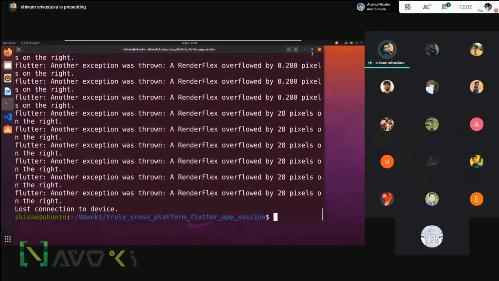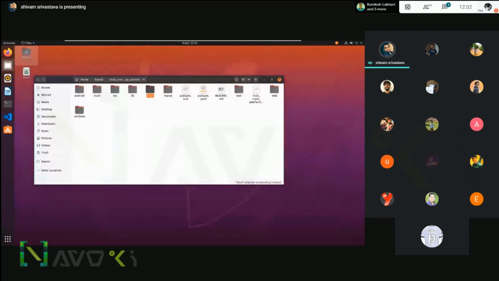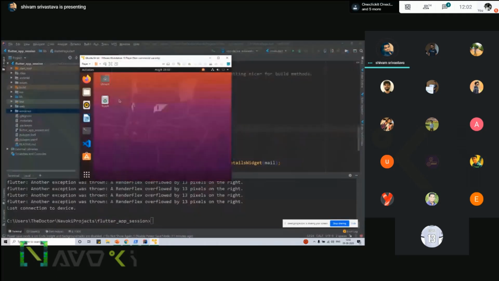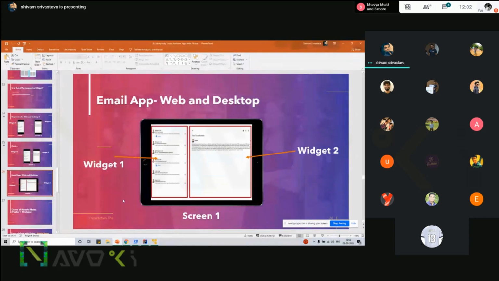I hope you understand the desktop part, everything. I've shown you a demo of each and every platform. Android and iOS were obvious, so I didn't show that. It will already work for simple basic applications, but you get the idea. Okay.